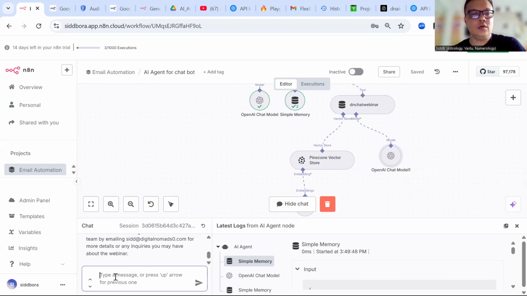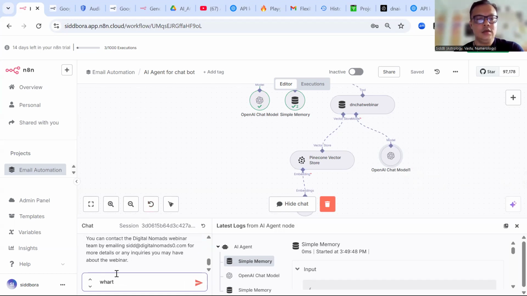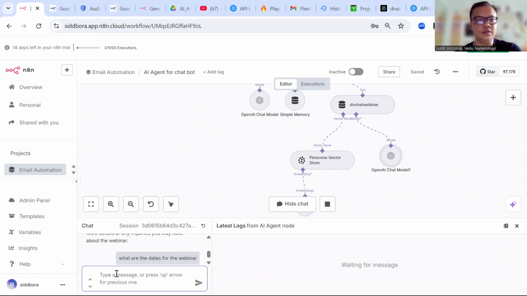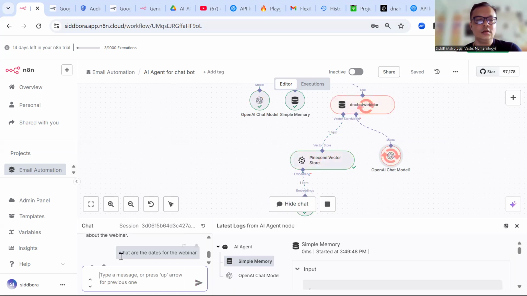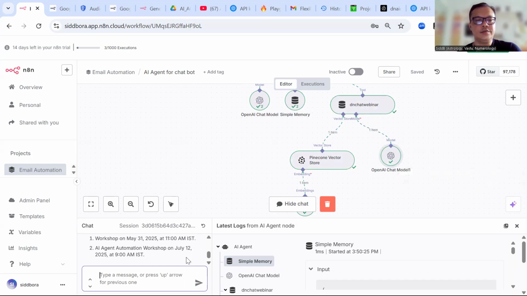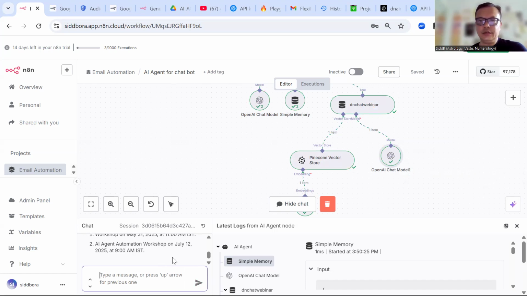Okay, what are the dates for the webinar? Because I have posted multiple times, like May 31st, then July, all these things. So let's see what date it comes up with. Okay, you see, there is one, then there is one, this thing, July 12th, all these things it is giving me. So think about this.